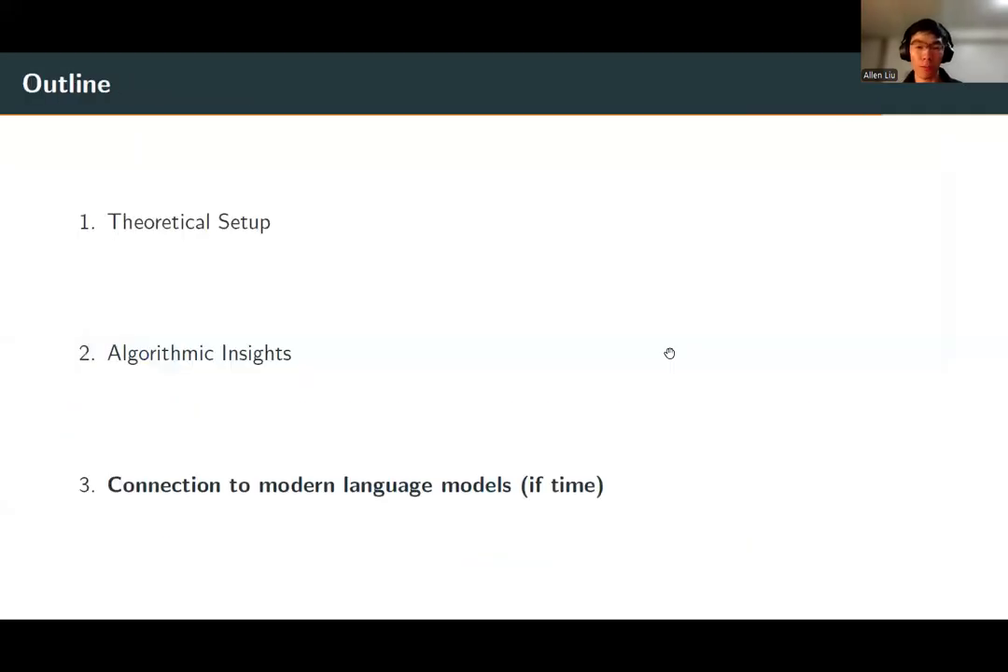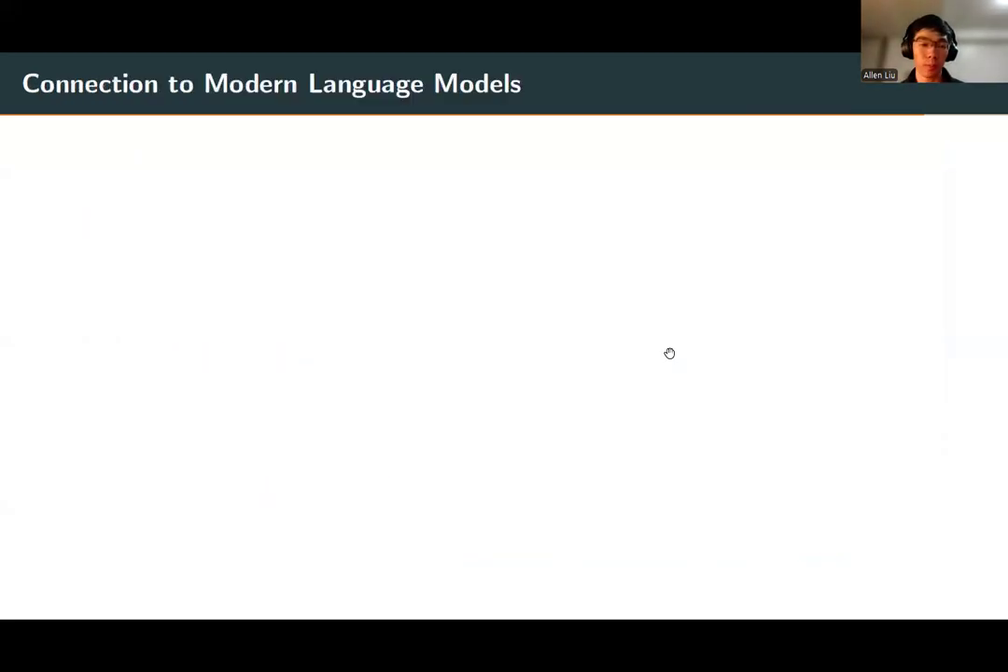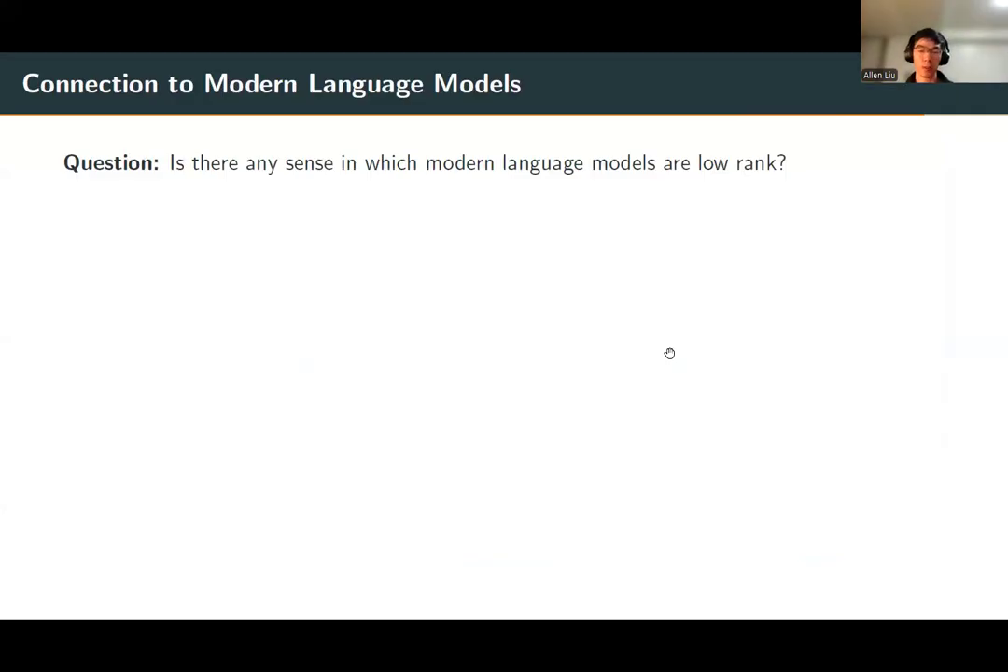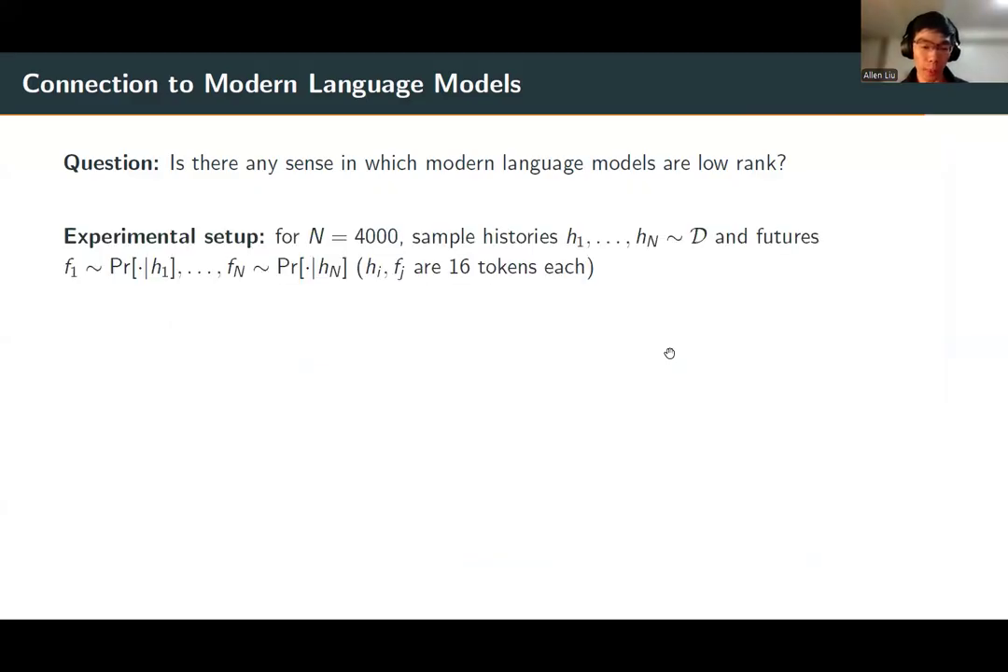Okay. Finally, let me very briefly comment on the connection between our theory and modern language models. In light of the theory, perhaps the most natural question we want to ask is: is there any sense in which modern language models are low rank? Let me explain our experimental setup. For n, say 4,000,